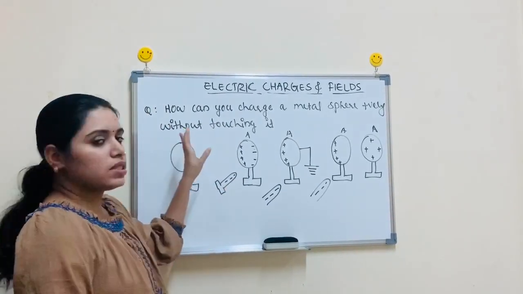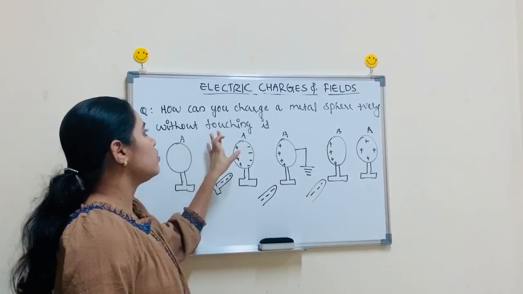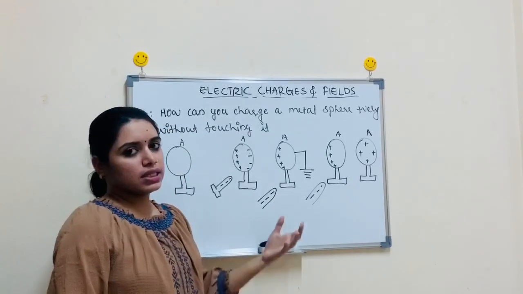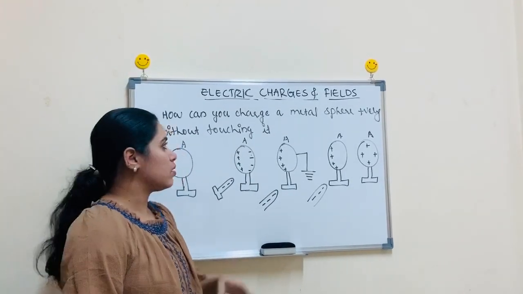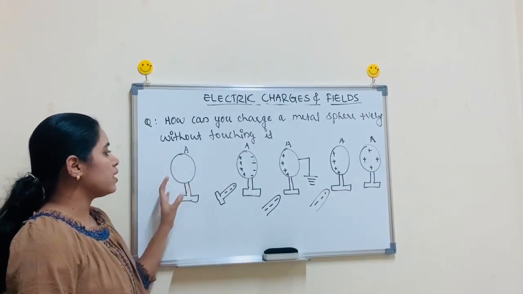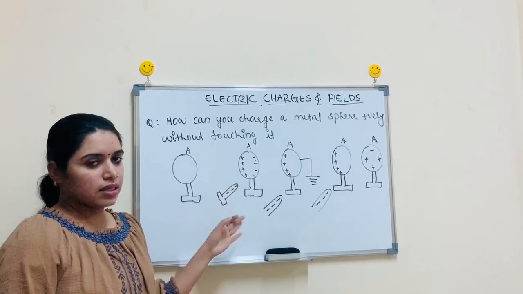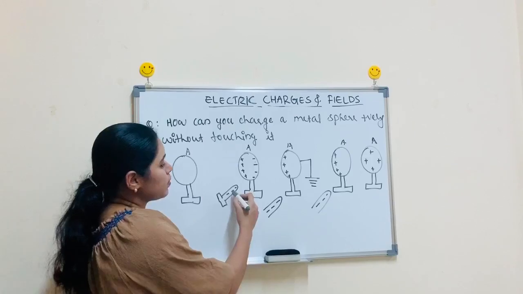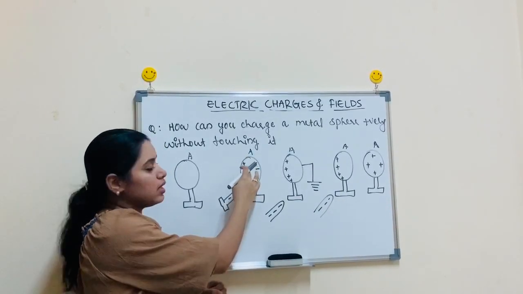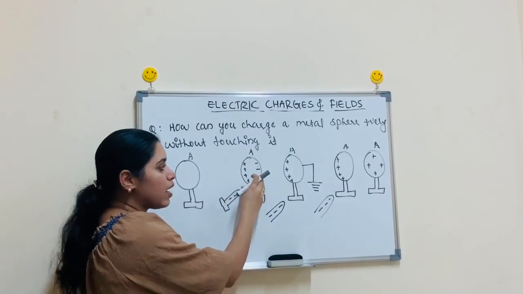Now this is a question from your textbook. How can you charge a metal sphere positively without touching it? From the question itself it is clear that without touching it means by the process of induction. We want to make the metal sphere positively charged. This is our metal sphere A. In order to make it positively charged, we introduce a negatively charged glass rod here. Due to the attraction of this negative charge, all the positive free charges will reside on this side, and due to the repulsion of the negative charge, all the negative charges will reside on the far side of A.